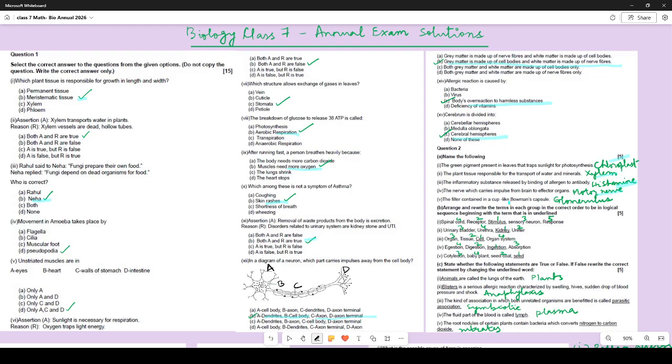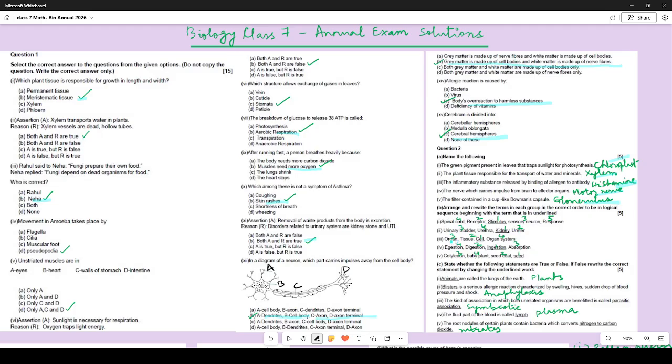The filter contained in a cup-like Bowman's capsule is glomerulus. Now arrange these in the proper sequence, beginning with stimulus. So after stimulus is sent to the receptor organ, through the receptor organ, it goes through the sensory nerves, to the spinal cord, and then provides the response. From kidney to ureter, the urine passes from kidney to ureter, and then it is stored in urinary bladder, and then it is sent out of the body through urethra.